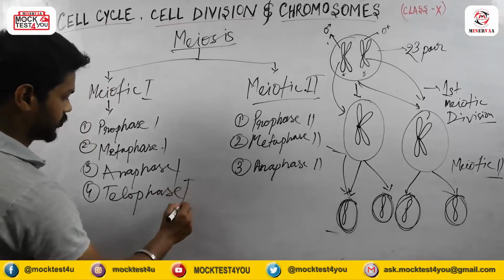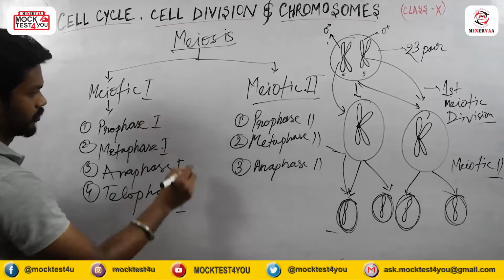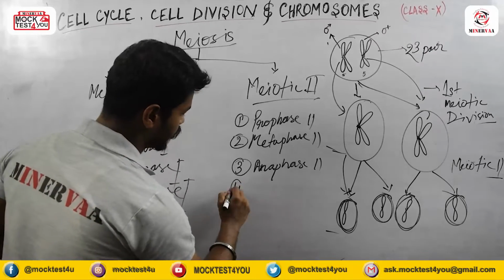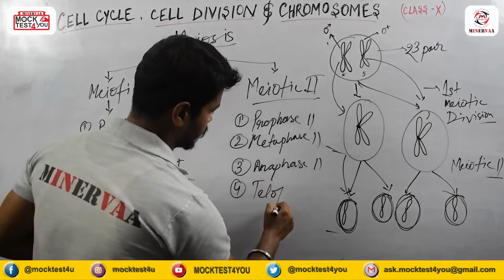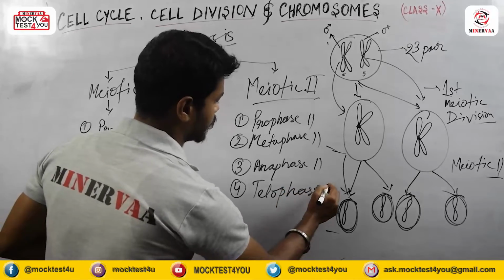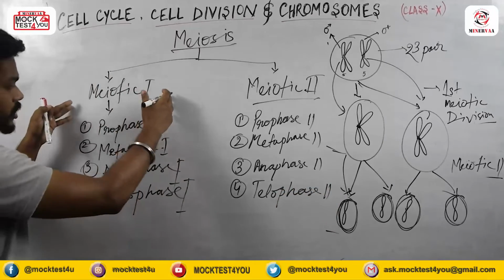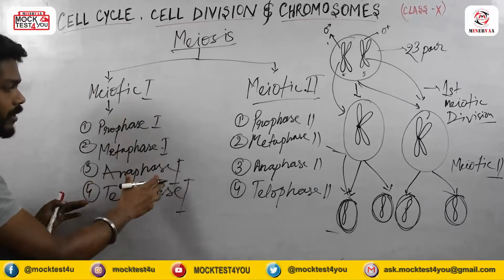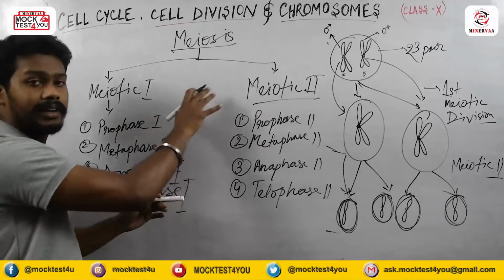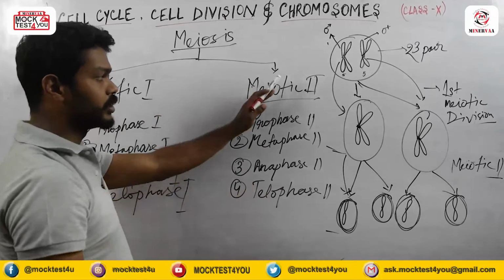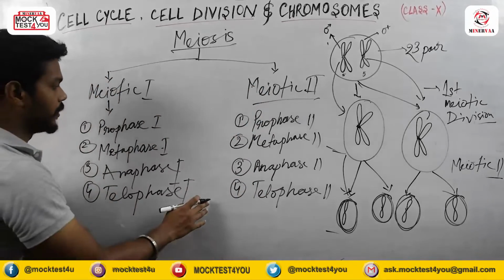Telophase 1. And here telophase 2. First, these processes will happen, then this cell will enter the second phase, which is meiotic 2 division.